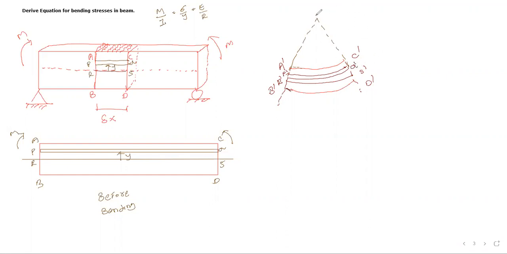Okay. So now this is the point O, that is nothing but the point of curvature. From point O to R dash S dash, your length is R. Now, as we have discussed, this length is Y. The thickness of the P dash Q dash layer is very negligible. So can I say that this length is R minus Y?